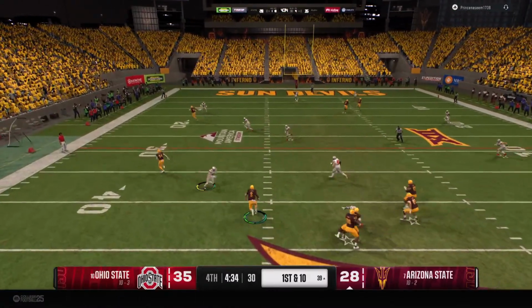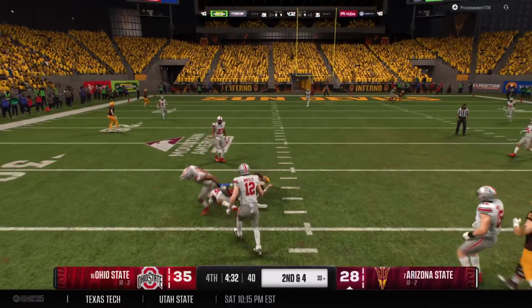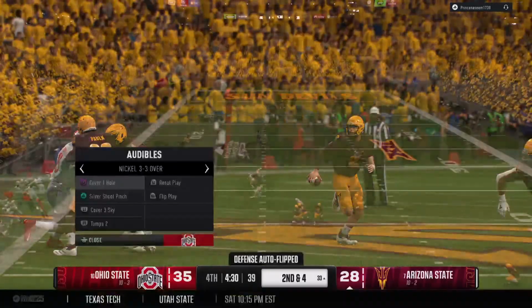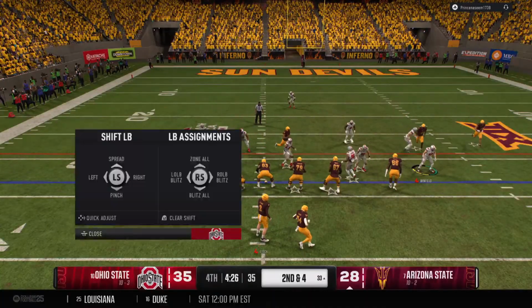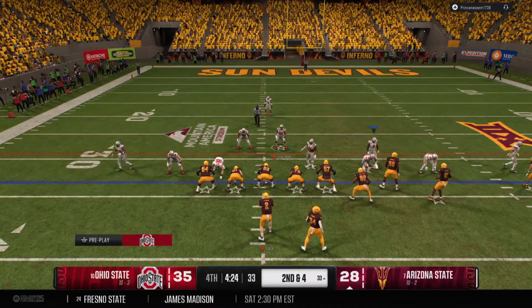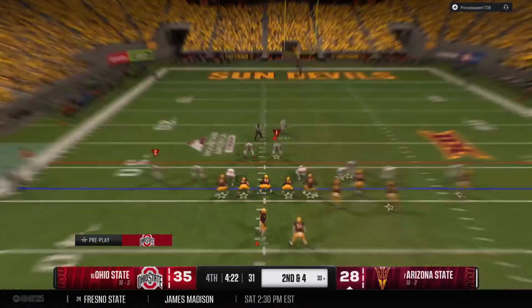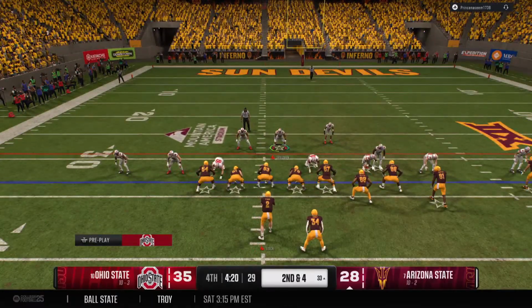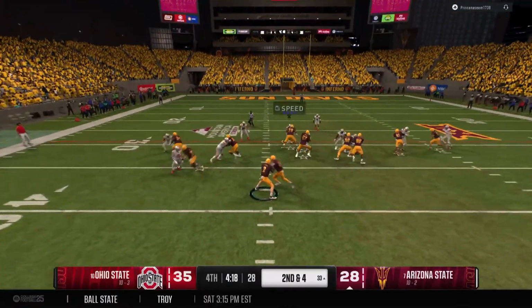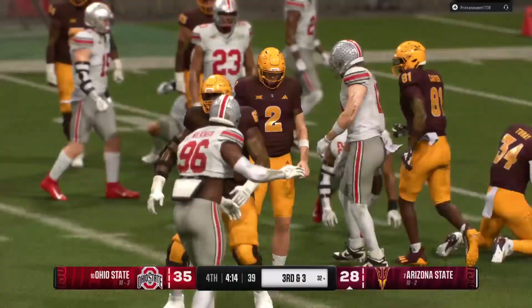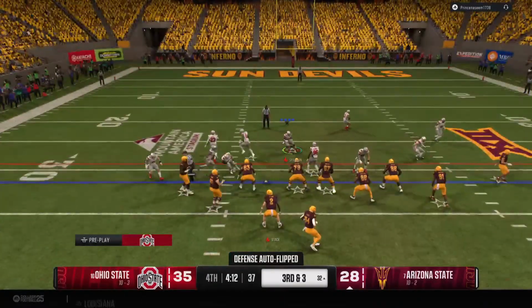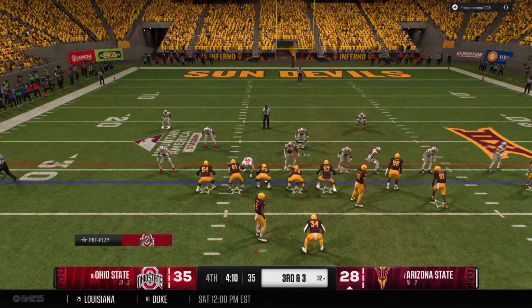Every chance you get your hands on the ball, you need points. They keep this drive alive right here. And a nice gain there in the scramble. He saw an opening and tried to get there with his legs. Go with the ground game here. Running back takes the handoff. That's a nice tackle there by the senior. The offense going with the hurry up.